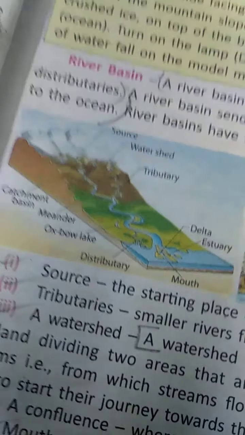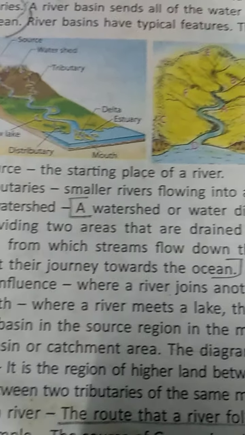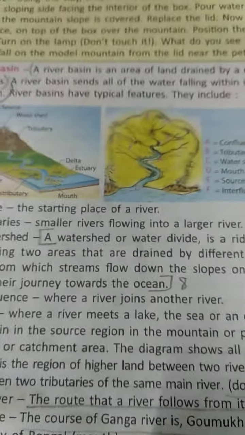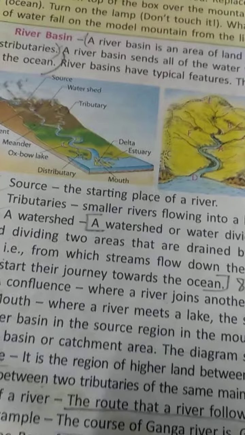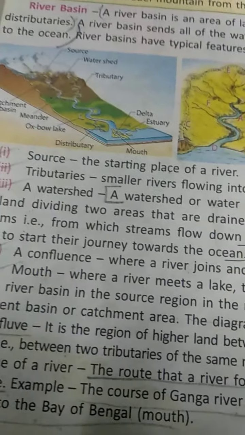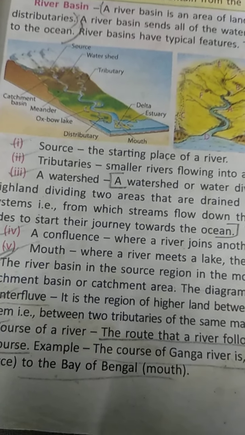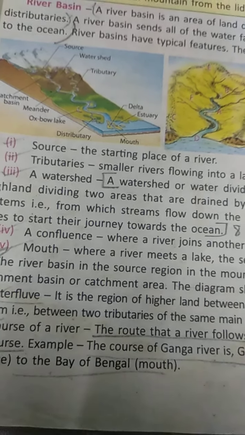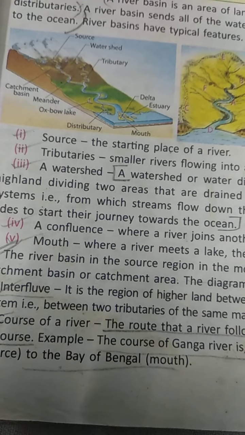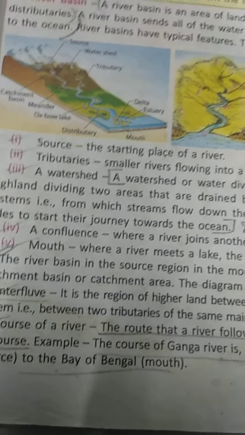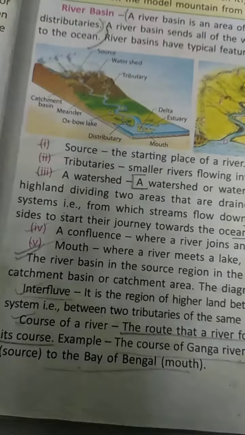Now let's start. Source is the place from where the river starts. Tributaries are small rivers which are flowing into the large river. From the glaciers, they might be coming down. Watershed or water divide is a ridge of highland dividing two areas that are drained by different river systems, from which streams flow down the slopes on both sides and start their journey towards the ocean. They are coming from all sides and they start moving that side.